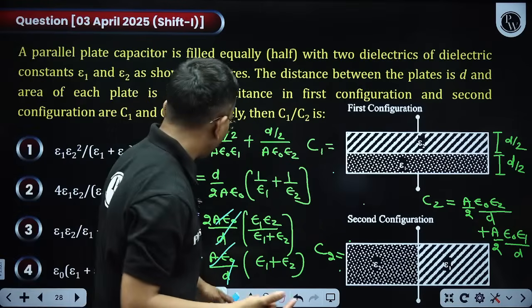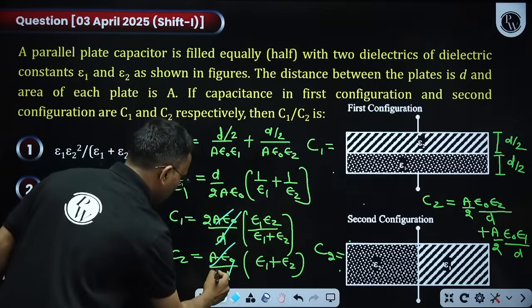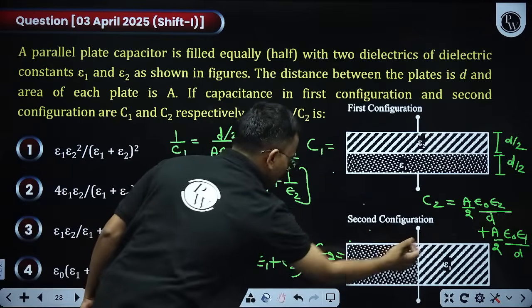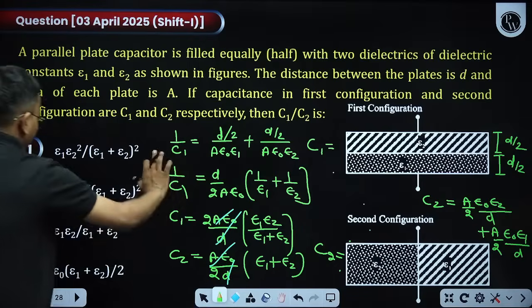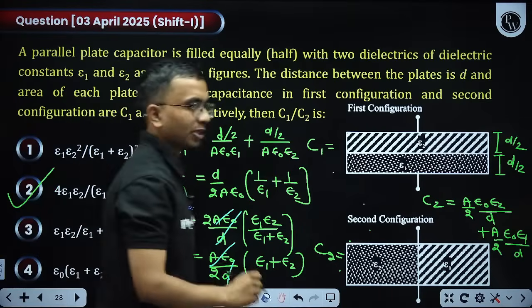Area was half. Okay, I missed this 2 here. Here it was a 2. So that 2 was there, na? Here it was 2. It will become 4 times of that. Second option is coming.